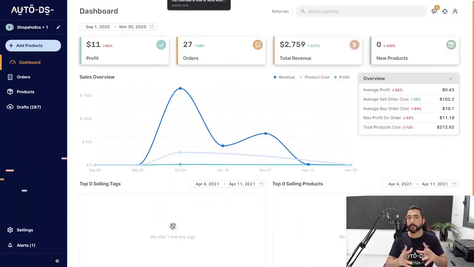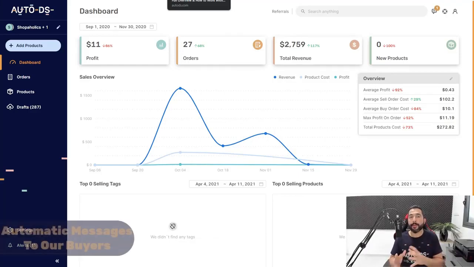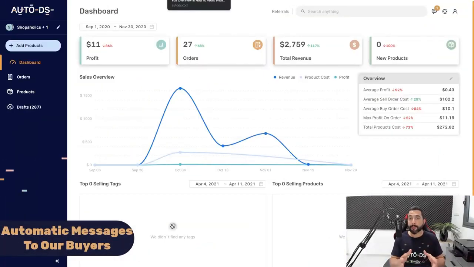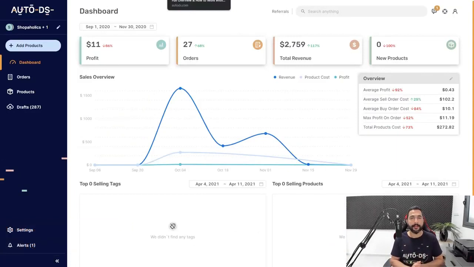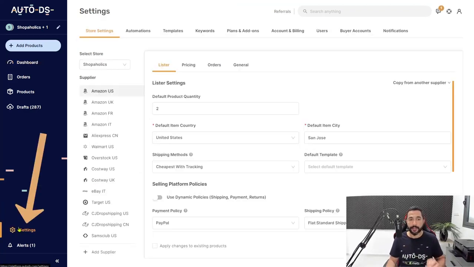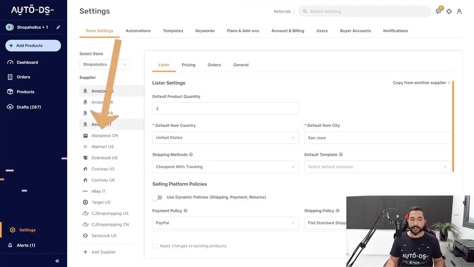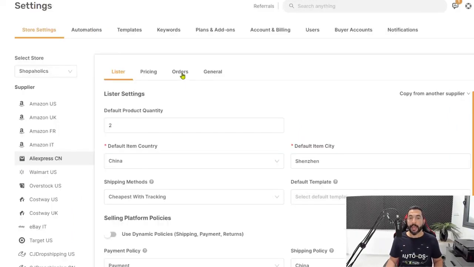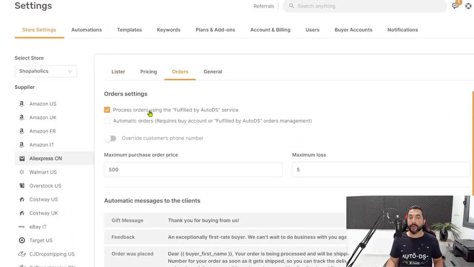Another thing that I would like to talk about once you're using the auto orders from AliExpress is to enable automatic messages to your buyers once they purchase from your store, once there's tracking available, after they receive their products, and so forth. Let me show you how to do that. On the AutoDS platform, click on settings. Then click on your supplier. In our case right now, it's AliExpress China. And then click on the orders tab where we enabled the fulfilled by AutoDS service. And let's also enable to process each order automatically as soon as it comes in.